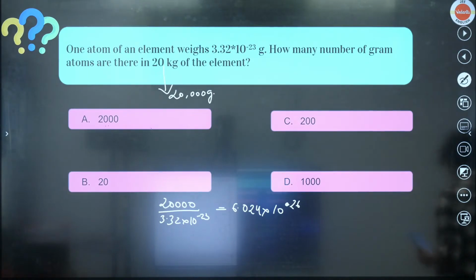Now we know that 1 gram atom is basically 6.023 into 10 to the power 23. Correct?